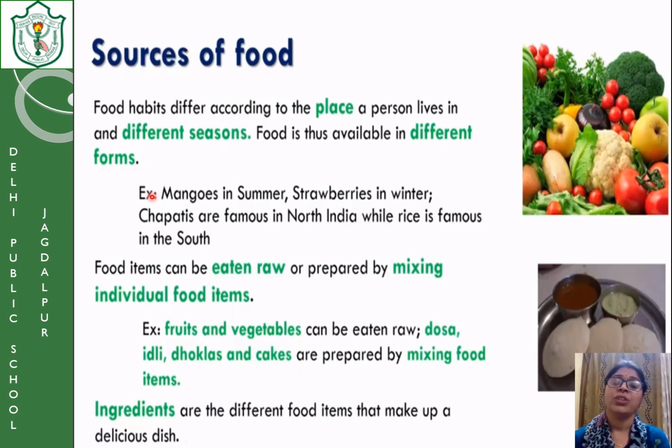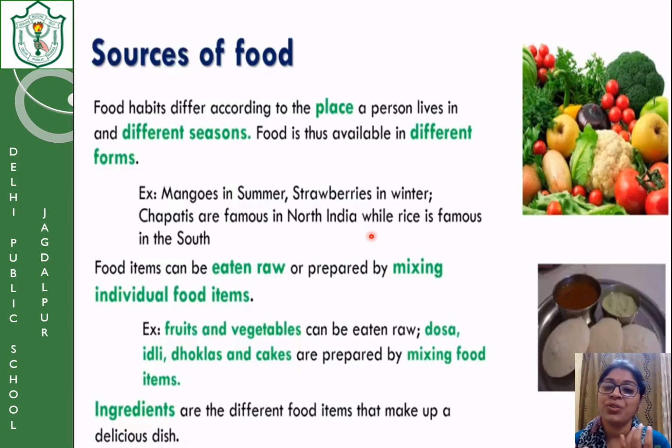Now, children, when you keep a balanced diet on a plate, you see that some of the food items we eat raw, but some of the food items we cannot eat raw. We have to cook them properly before eating. Like, for example, fruits and vegetables. You can see this picture, fruits and vegetables. Some of the fruits and vegetables can be eaten raw. Salads. Do we cook salad before eating? No, we just wash the vegetables, cut them and we eat them. Like cucumber, onion, tomatoes, cabbage, beetroot.